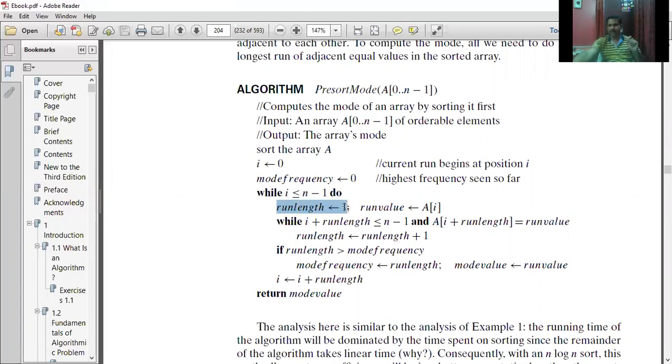When I consider a single element, its run length will also be 1. This should keep on incrementing, and finally at the end I'll assign that to the mode frequency. Even a unique value will have the frequency of 1. So initially I consider that itself as a run value, and run length is equal to 1. While i plus run length should not exceed n minus 1, and A[i plus run length] should be equal to run value, that means comparing with the adjacent element. I can show it over here.